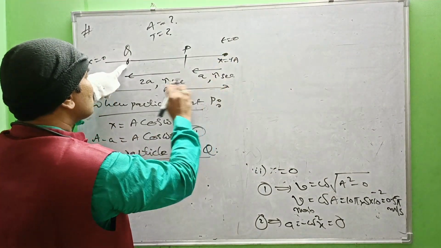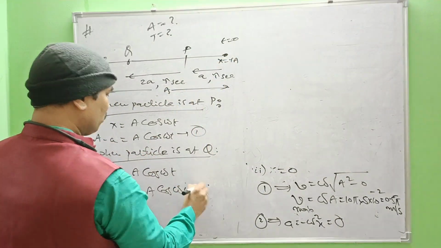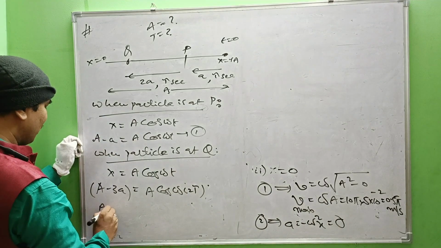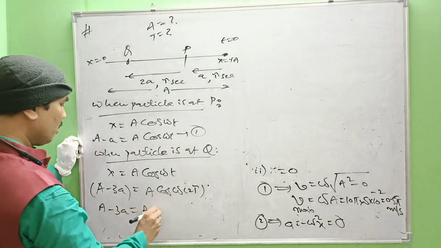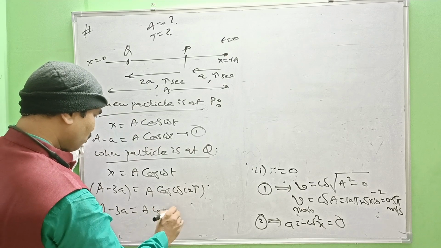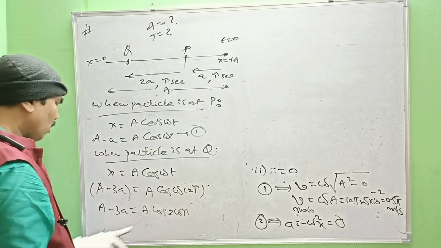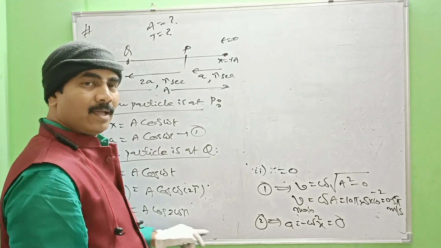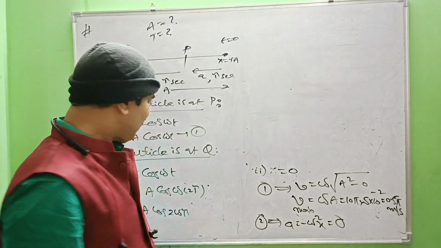That is tau plus tau, 2 tau. That is a minus 3a equal to a cos 2 omega tau. Now this one is in the form of cos 2 theta, that is 2 cos square theta minus 1.